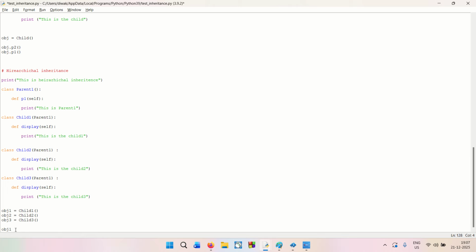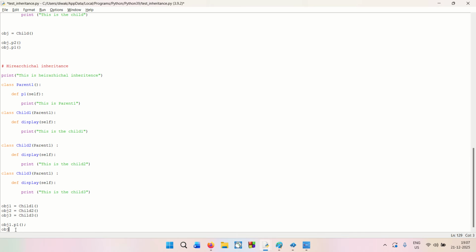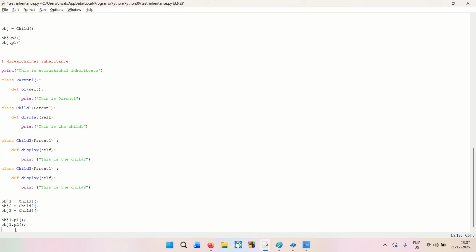Now we will do obj1.p1, okay, obj2.p2. Sorry, I'm used to C++, so that's why I'm putting the semicolons, and obj3.p3, which is basically the pointer 3, and now this is done.